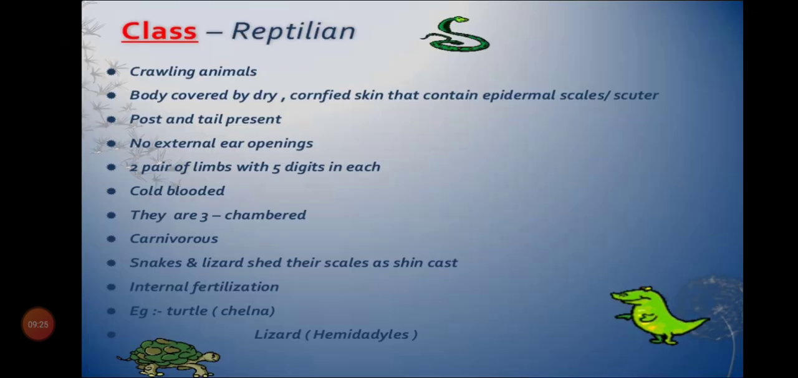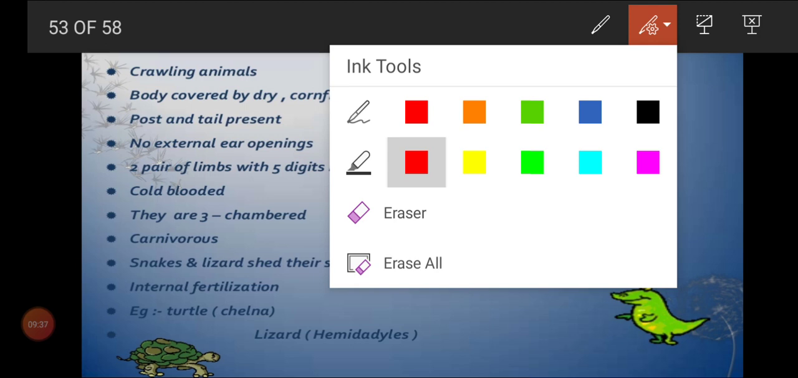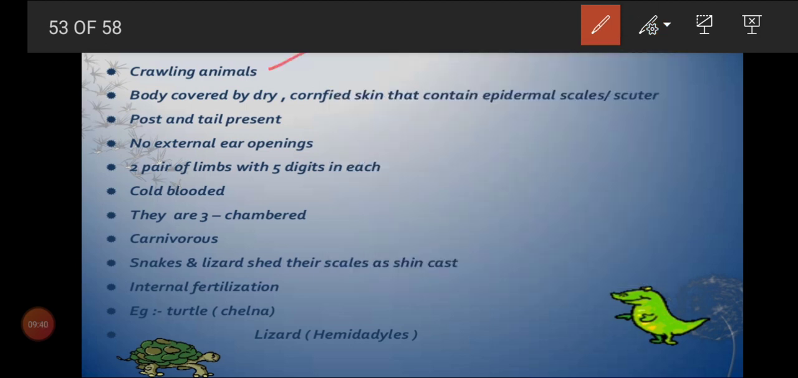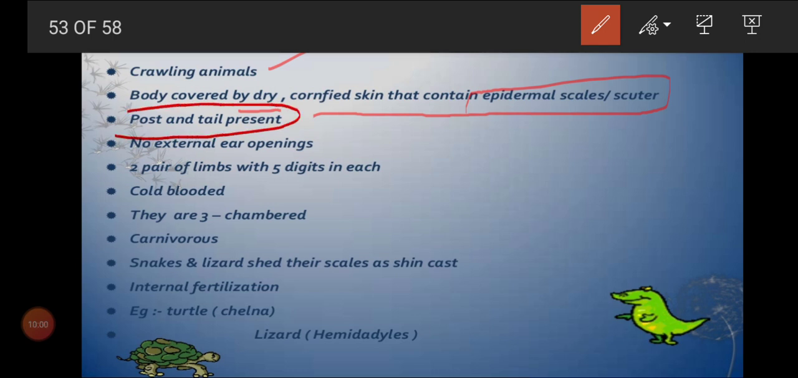So next we'll move on to reptilia. When you come to reptilia, the body is divided into 3 parts: head, trunk, tail. They are all crawling animals. They creep or crawl, so we call them crawling animals. Here scales start to be present. In amphibians we cannot see any scales, but here we see dry cornified skin with epidermal scales. They shed these scales. Here a post-anal tail is present, but there is no tail in amphibians. There is no external ear opening here also.